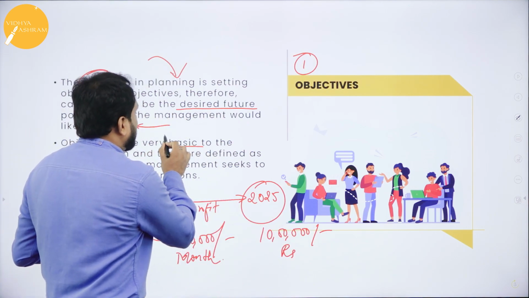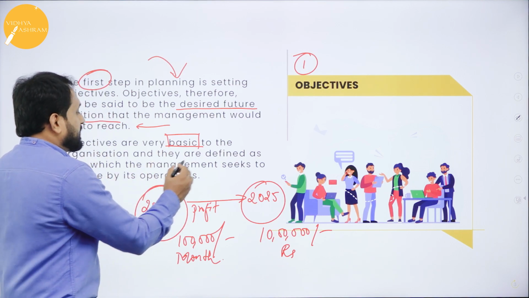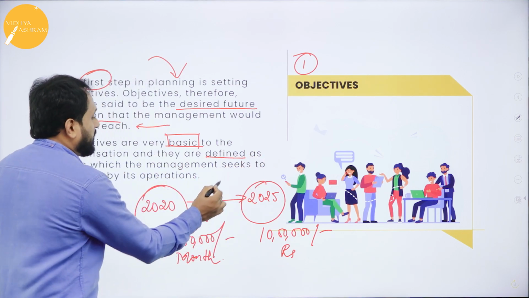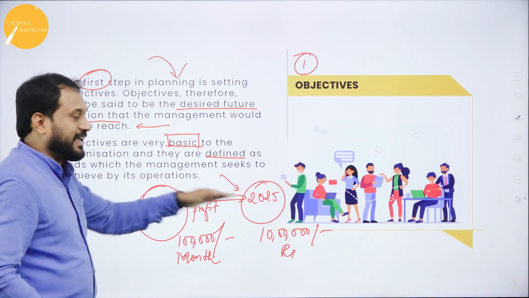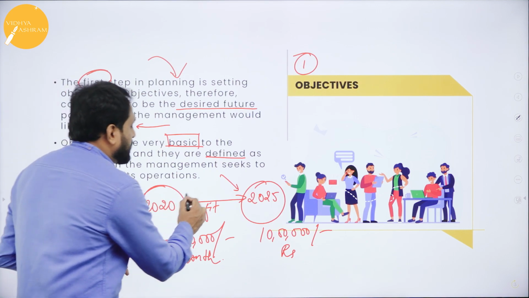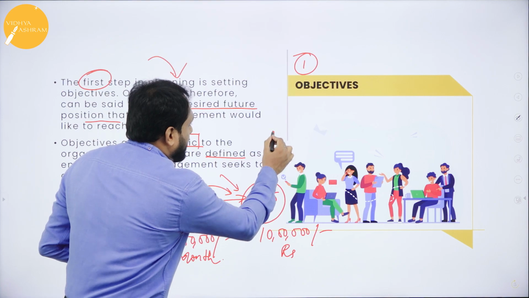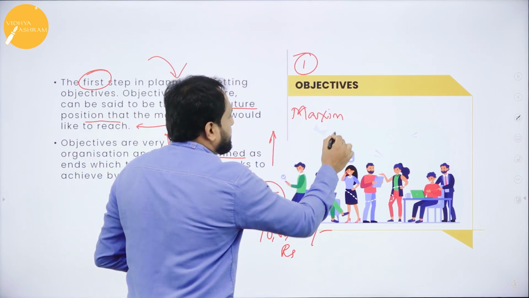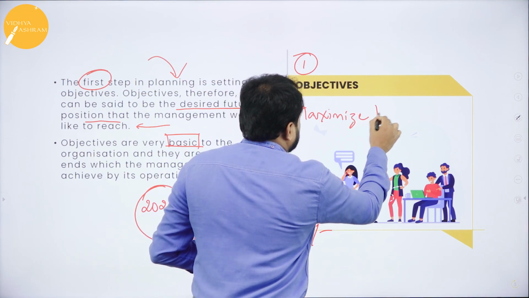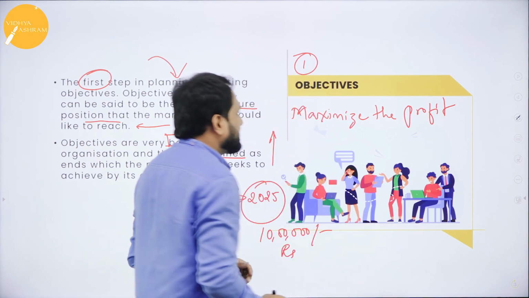Objectives are very basic, I told you, right? It's a basis as well as basic to the organization, and they are defined as the ends which the management seeks to achieve by its operation. What are the operations? You need to maximize the profit.